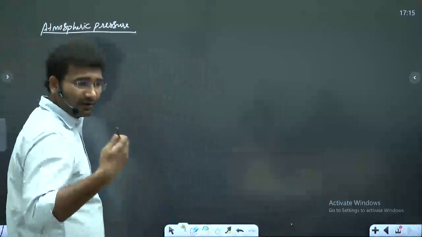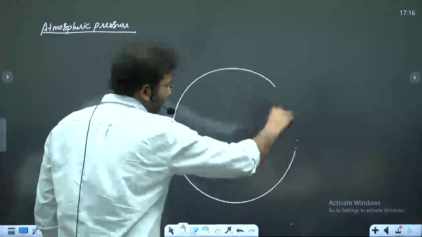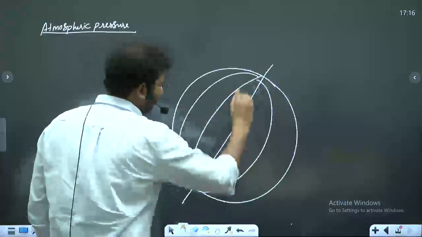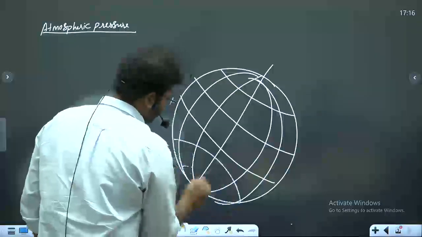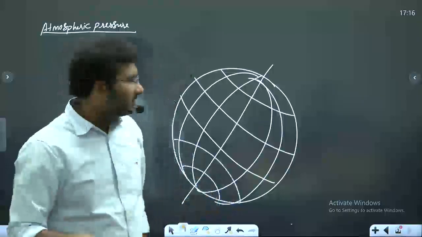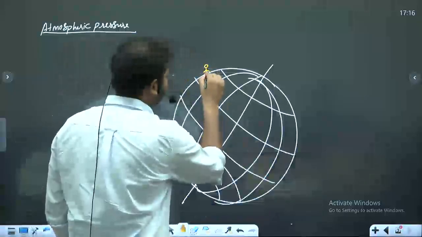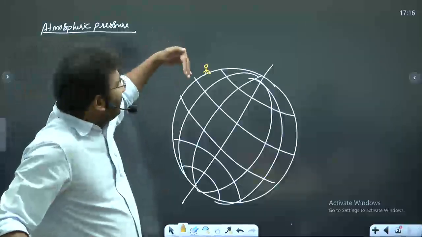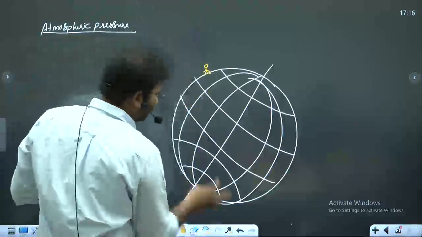air on our body. For that, imagine this is your earth. In other words, imagine that you are standing here, and I am calculating a column of air.